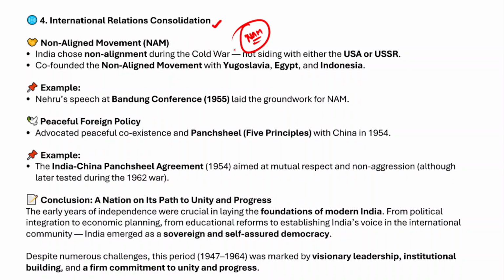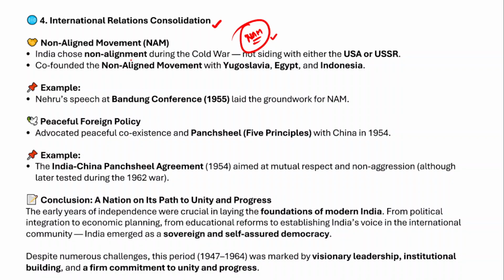But countries in the global south avoided this confrontation or rivalry. They came together and formed the non-aligned movement, and at that point of time India was the leader and key advocate of the non-alignment movement. So we will not align with any of these blocs, either the Eastern Bloc or the Western Bloc.